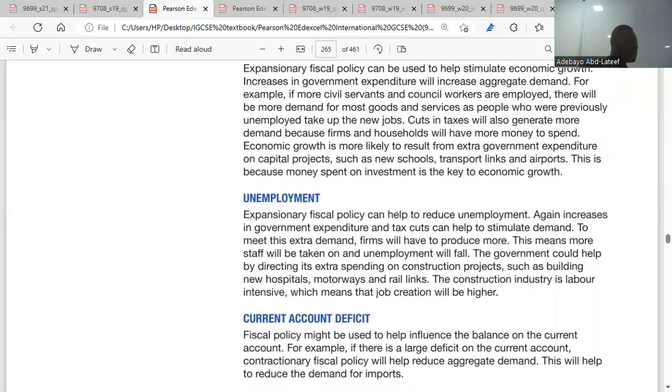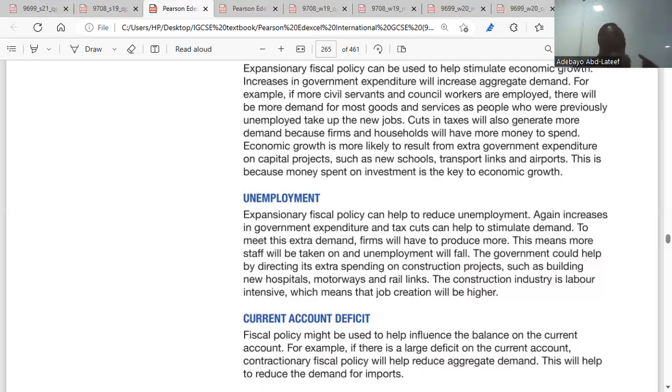But if government uses expansionary fiscal policy to reduce unemployment, there's one thing: there is what we call an inverse relationship between unemployment and inflation. So if an economy wants to reduce inflation, it must encourage unemployment. But unemployment is bad, yes or no? Yeah. So why do we say this?